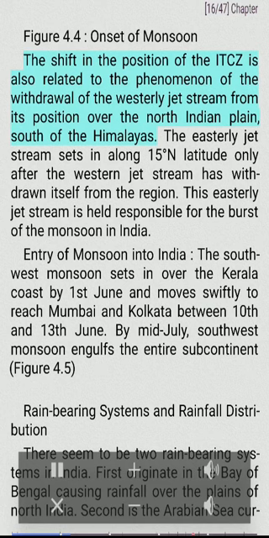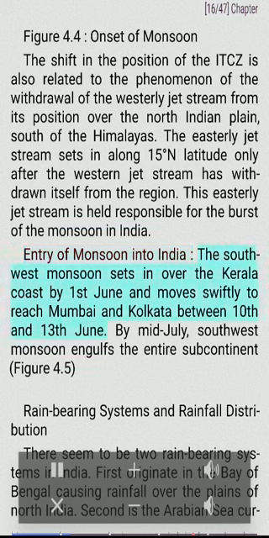The shift in the position of the ITCZ is also related to the phenomenon of the withdrawal of the westerly jet stream from its position over the North Indian Plain, south of the Himalayas. The easterly jet stream sets in along 15 degrees north latitude only after the western jet stream has withdrawn itself from the region. This easterly jet stream is held responsible for the burst of the monsoon in India. Entry of monsoon into India.